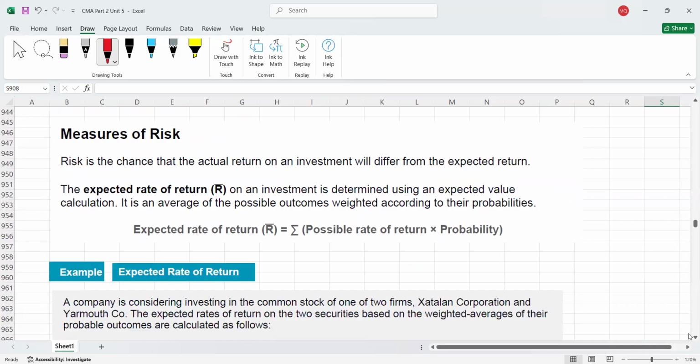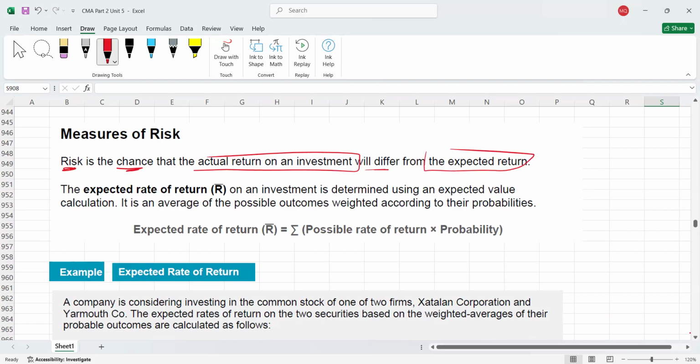How to measure the risk related to the investment. So first, what is the risk? Here we have the definition. So actually, risk is what? Risk is the chance, it means it's a likelihood, a probability that the actual return on investment will differ from the expected return.